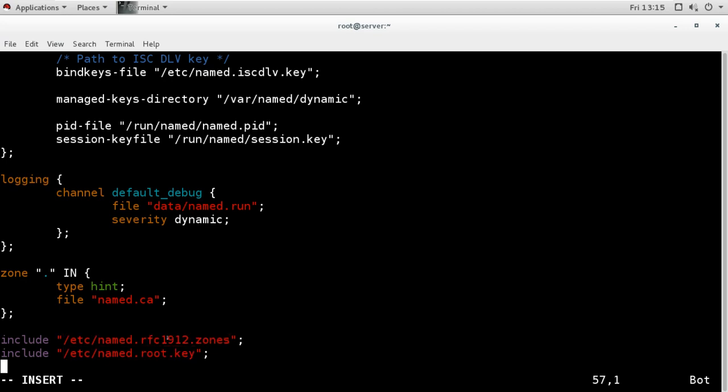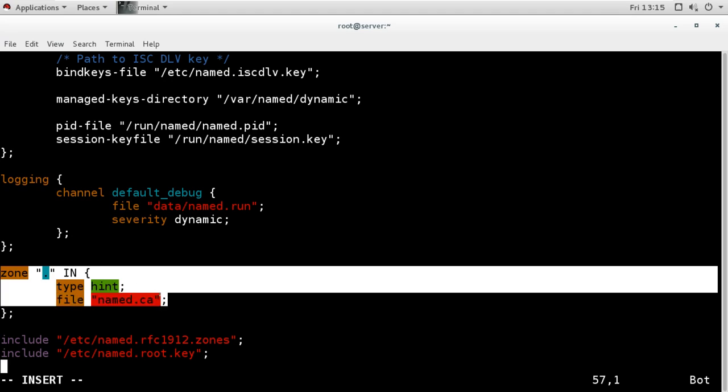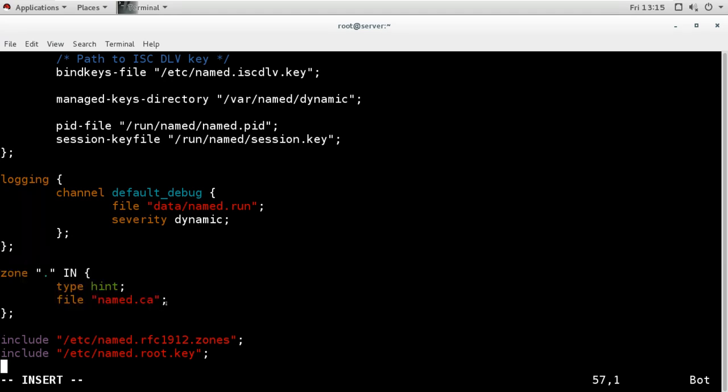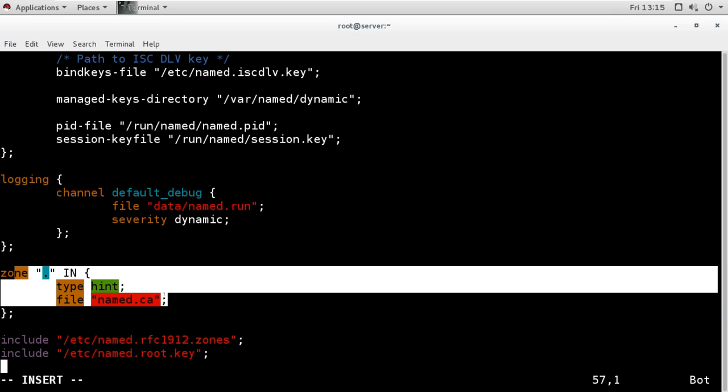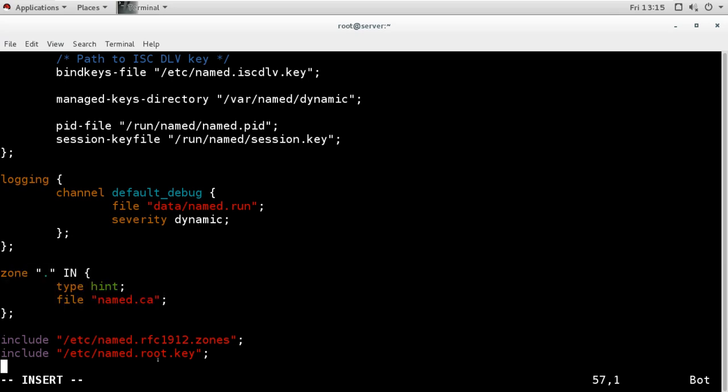Now we don't want this, we don't want to make it a caching-only server. We want to make this server the local domain server for our example.com. So we have to add our domain information just like this root hint zone information. We have two options.